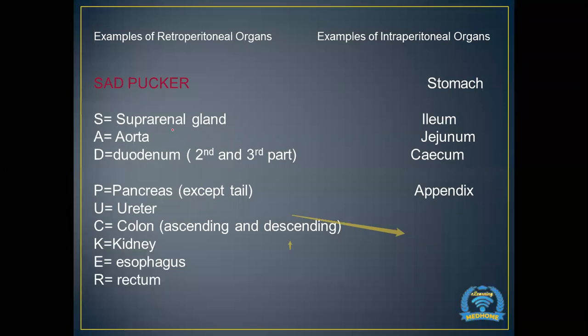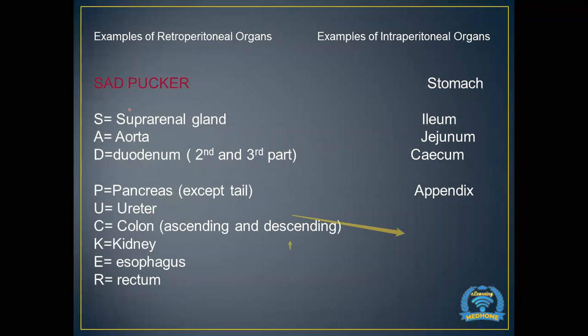S stands for suprarenal gland, A stands for aorta, and D stands for duodenum. The only parts of the duodenum that are retroperitoneal are the second and third parts. P stands for pancreas. The whole of the pancreas is a retroperitoneal organ, except the tail, which is intraperitoneal.